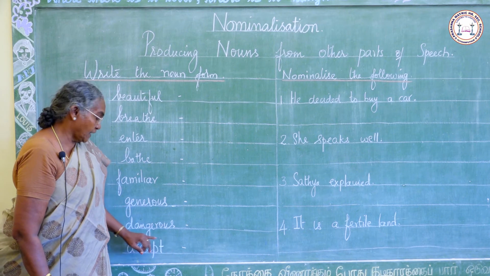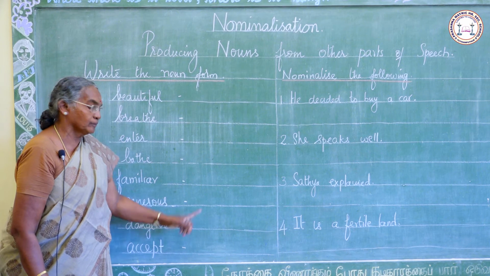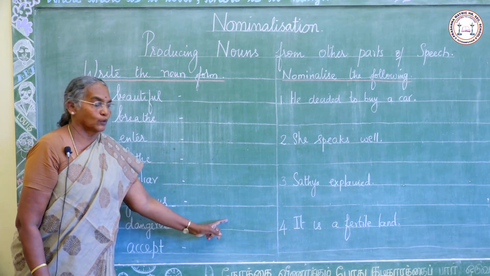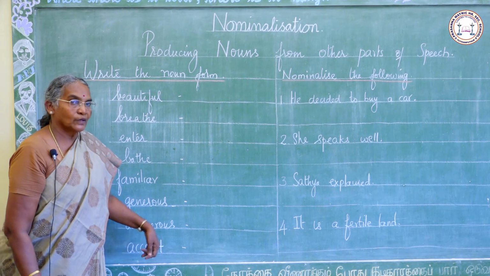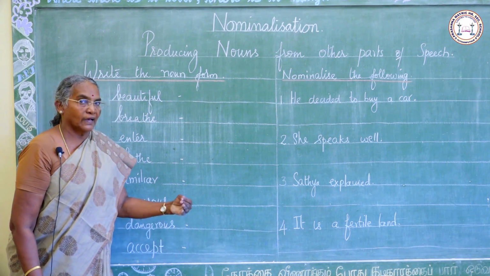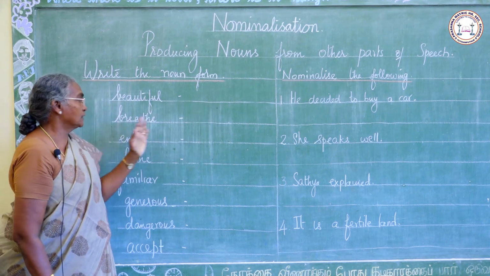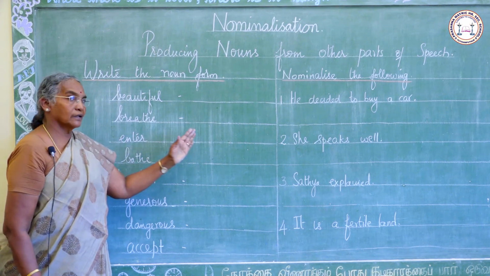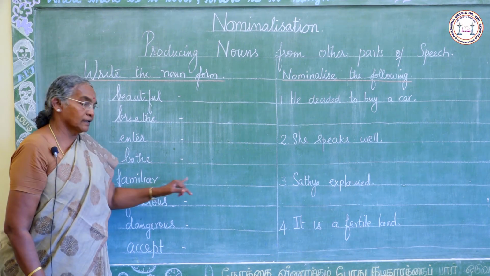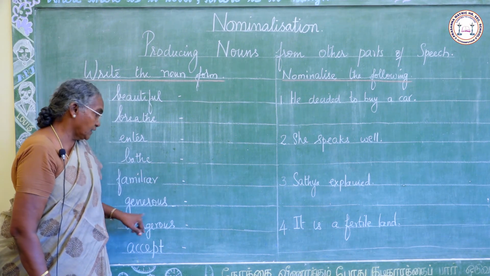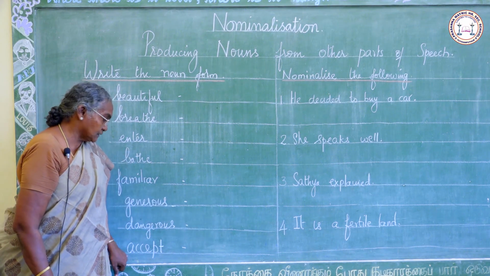Dangerous, it is an adjective. What is the noun form? Danger. Danger is the noun form. Then accept, it is a verb. What is the noun form of this verb? Acceptance. So beautiful, beauty. Breathe, breath. Enter, entrance. Bathe, bath. Familiar, familiarity. Generous, generosity. Dangerous, danger. Accept, acceptance.